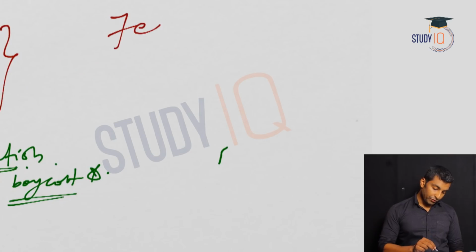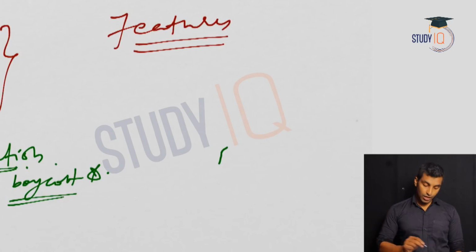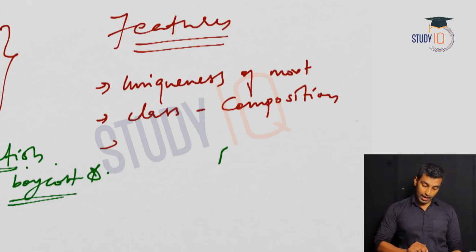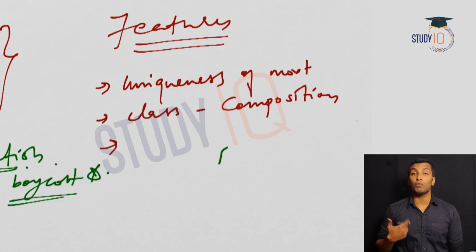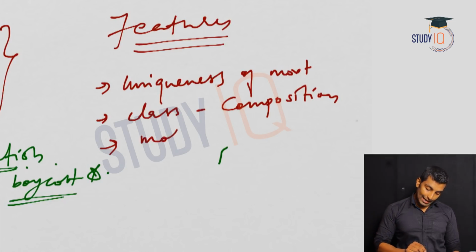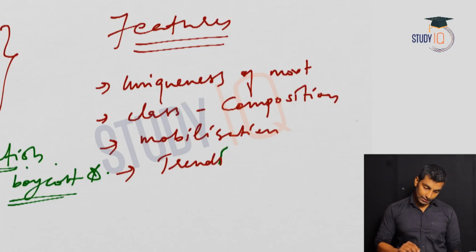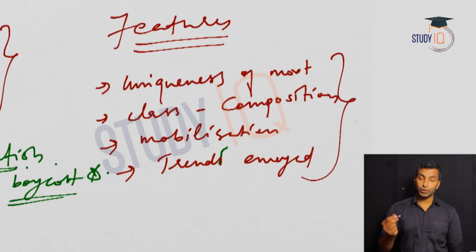Now, when you discuss the features, you have to talk about the uniqueness of the movement. You have to discuss the class composition, and you need to see how the leaders mobilized the masses. So whether it is on political lines or on religious lines, we'll discuss that. We'll come to that, and that's one of the criticisms also. Okay, so how the mobilization was done, and what trends emerged. So these are the things that we are going to discuss now.